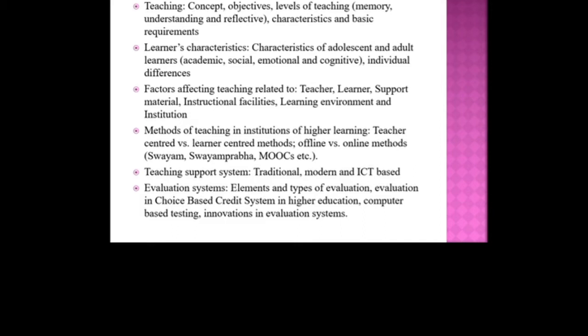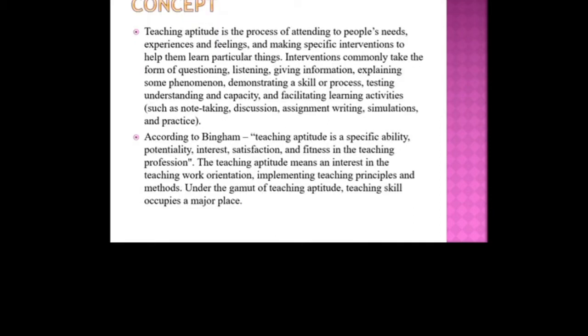And then evaluation system, elements, type of evaluation, evaluation in choice based credit system in higher education, computer based testing and innovation in evaluation system. So these are the important topics we will cover under this teaching aptitude.